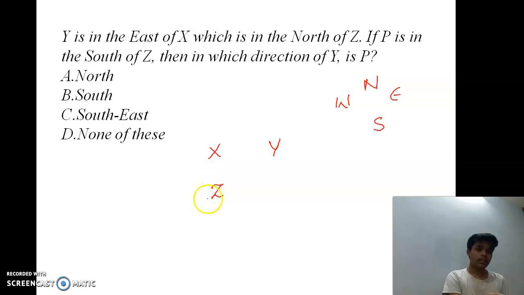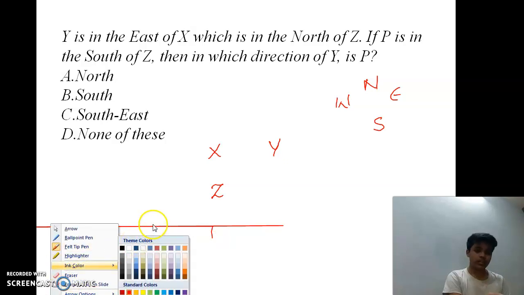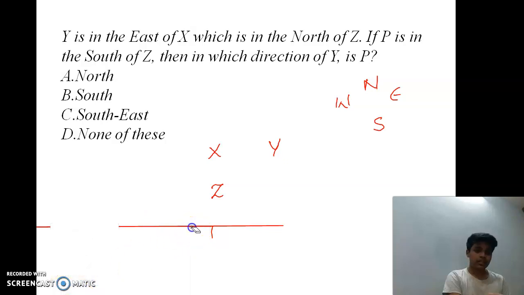And P is in south of Z. South of Z is P. So P will be down of Z. They are asking then in which direction of Y is P. See, P is southwest. Southwest direction with respect to Y. So the answer is southwest. Option is D, none of these.